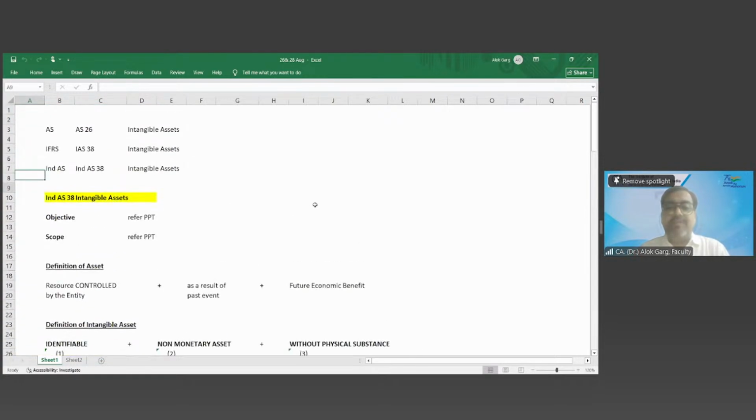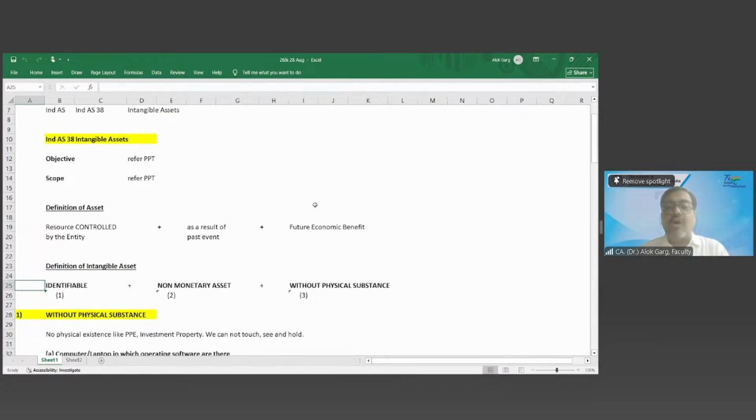So what is the definition of intangible asset? The definition of intangible asset is identifiable non-monetary asset without physical substance. Without physical substance we have covered. Now let's discuss the meaning of non-monetary asset. What is the definition of non-monetary asset? Non-monetary asset is an asset which is not a monetary asset.